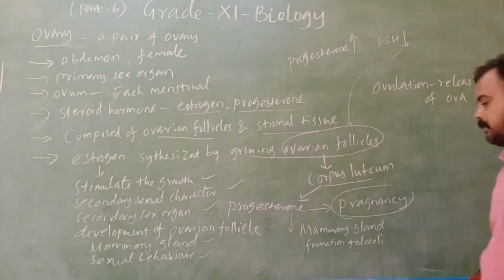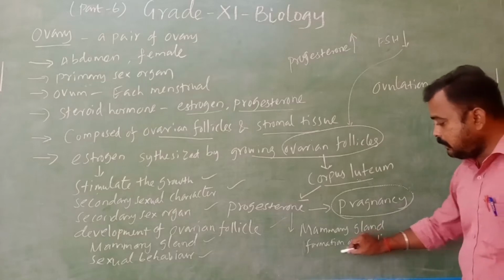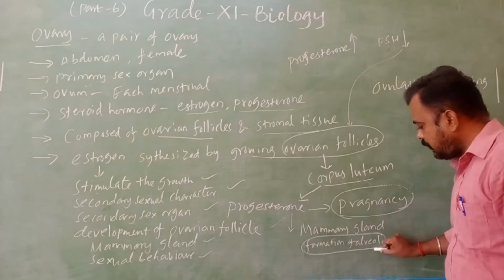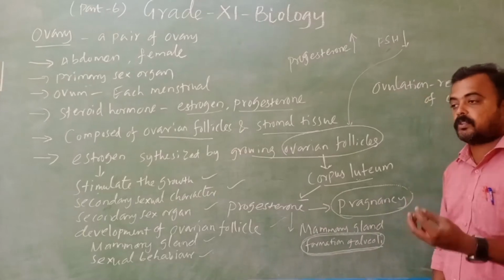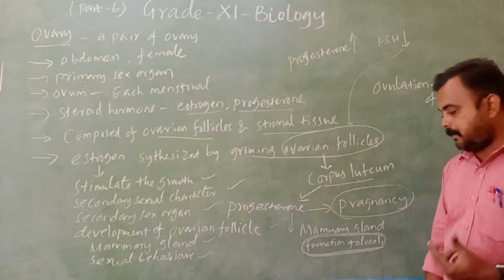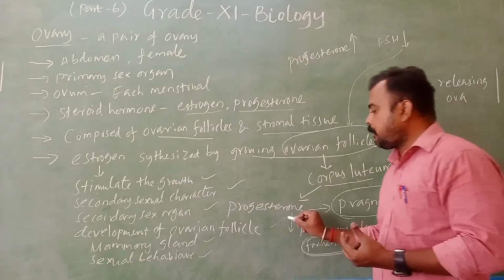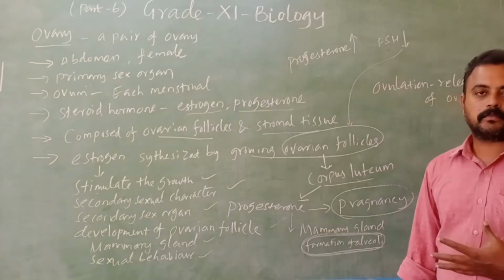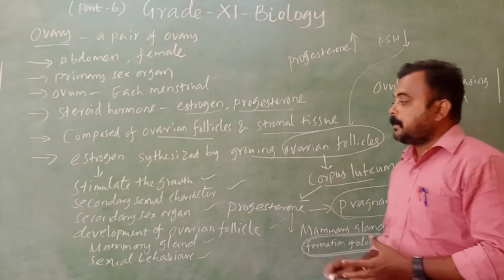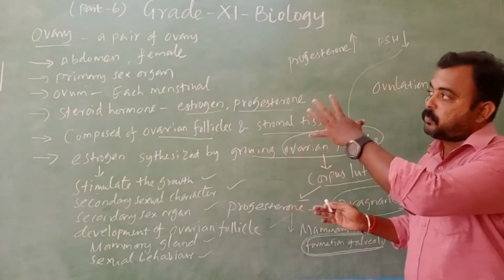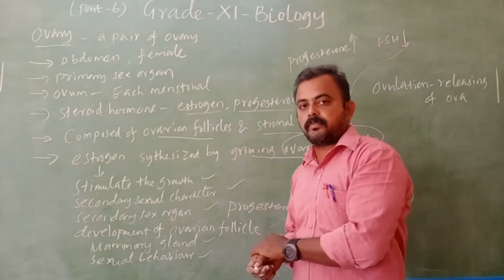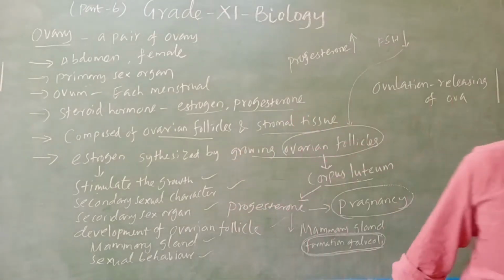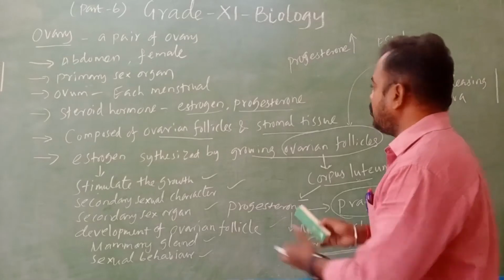Formation of alveoli. So in the mammary gland also we have alveoli, the ball-like structures which store the milk. Okay, so that will be formed by progesterone. Right, so I hope you all understood the ovary. Next we are going to see some other hormones secreted in the heart, kidney, and intestinal tract.